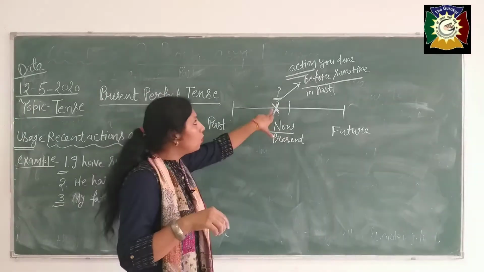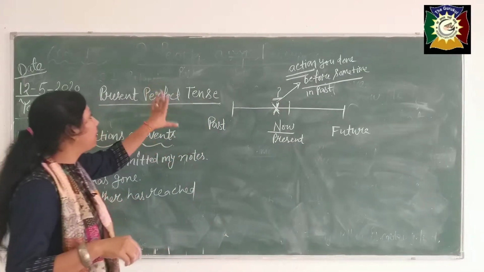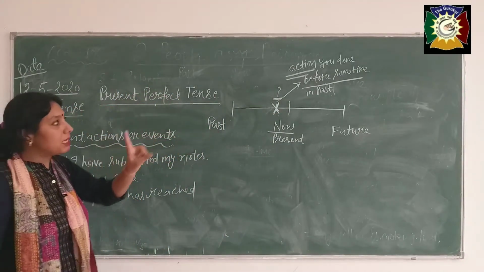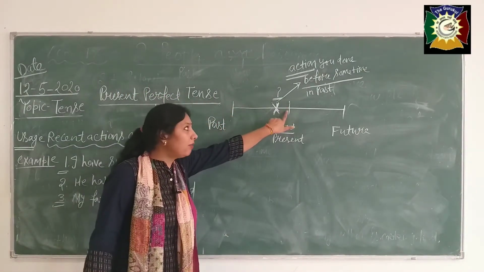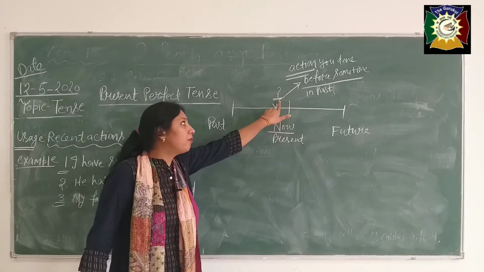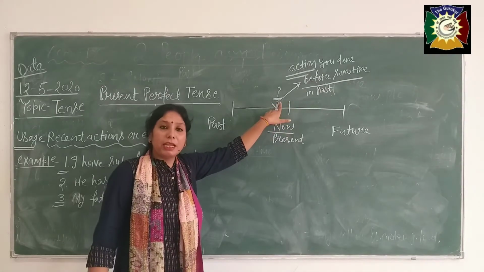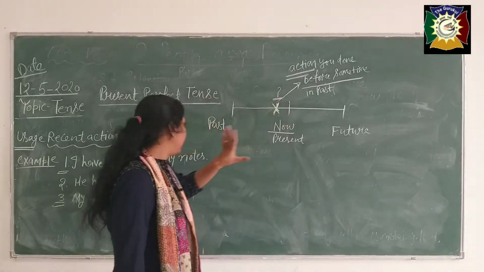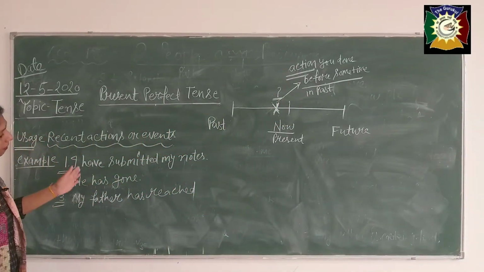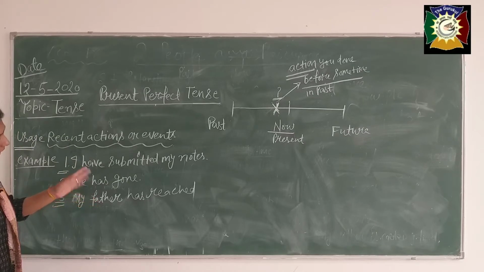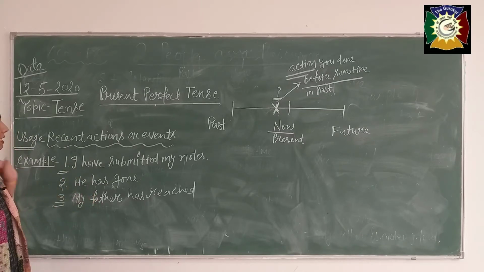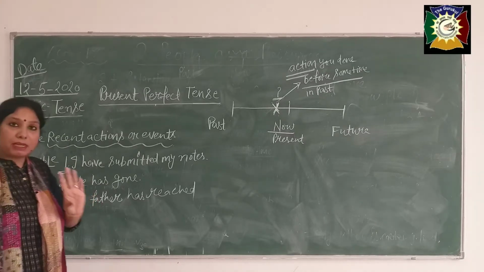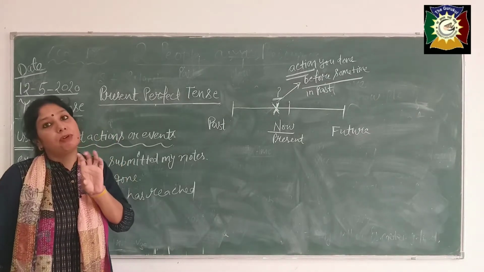That's why you will use the present perfect tense. If you have done something sometime before in the past, then you will use the present perfect tense. Suppose my mother is asking me, have you submitted your notes? I am saying yes, I have submitted my notes, but I am not mentioning the specific time.